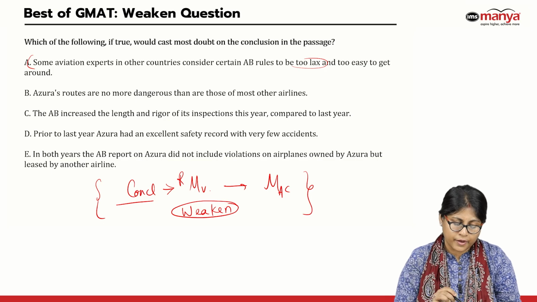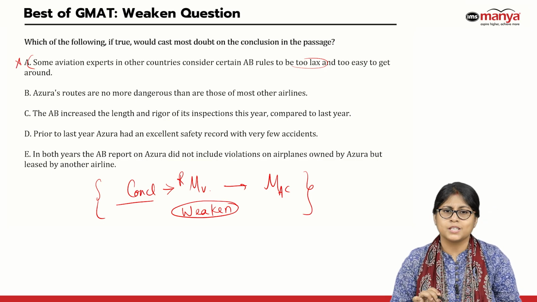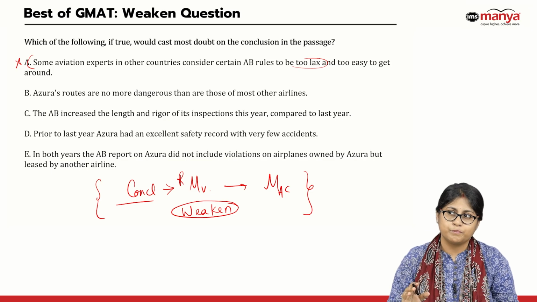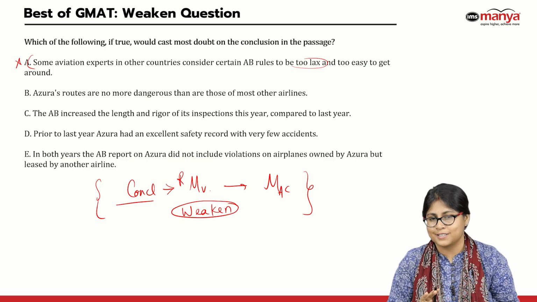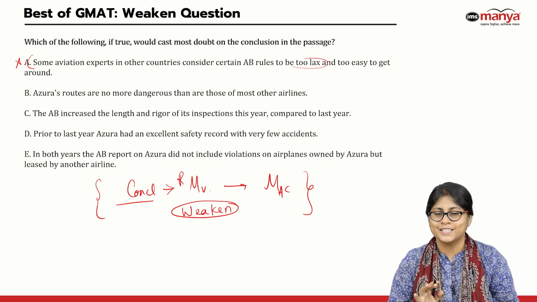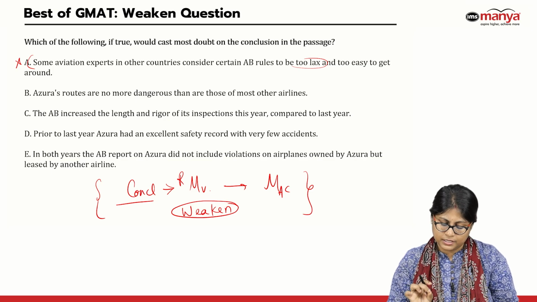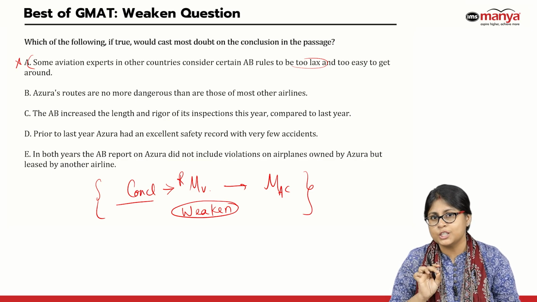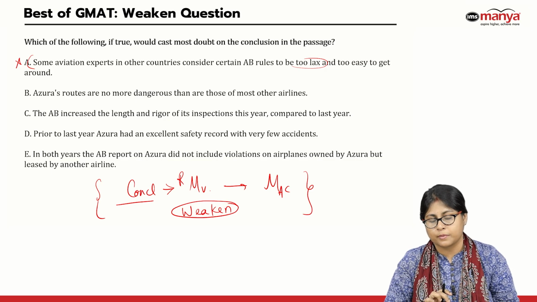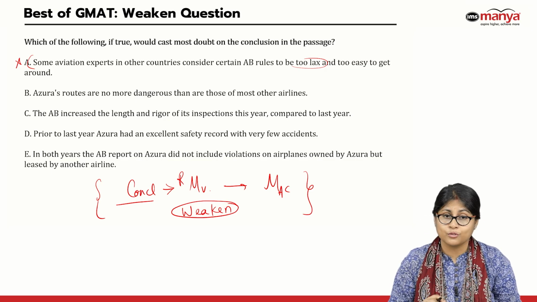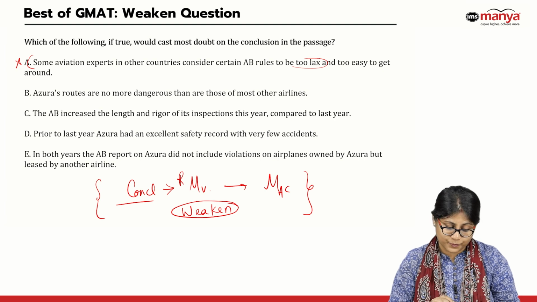No. In fact, it's a very emotional type of answer which tells us what other country people think about the rules in this country. It is not highlighting any other reason, any third reason. Neither is it reducing the possibility of the stated reason. So I can clearly eliminate this. All right, let's move on to the next option.